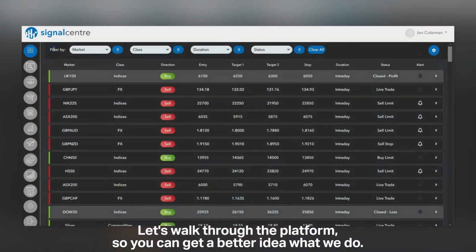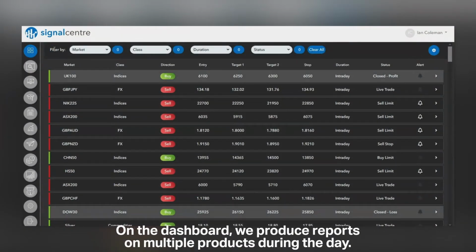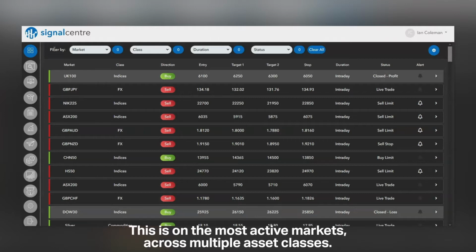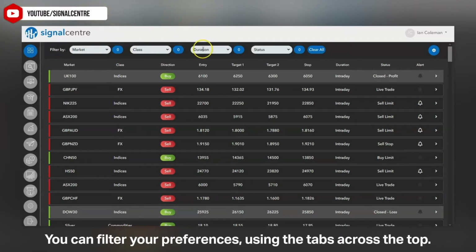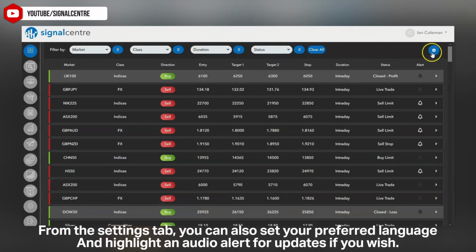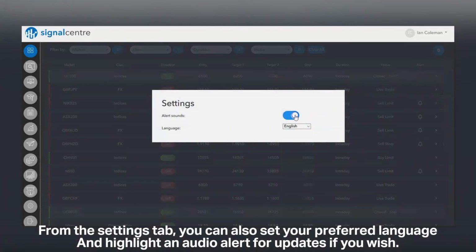Let's walk through the platform so you can get a better idea of what we do. On the dashboard, we produce reports on multiple products during the day. This is on the most active markets across multiple asset classes. You can filter your preferences using the tabs across the top. From the Settings tab, you can also select your preferred language and highlight an audio alert for updates if you wish.